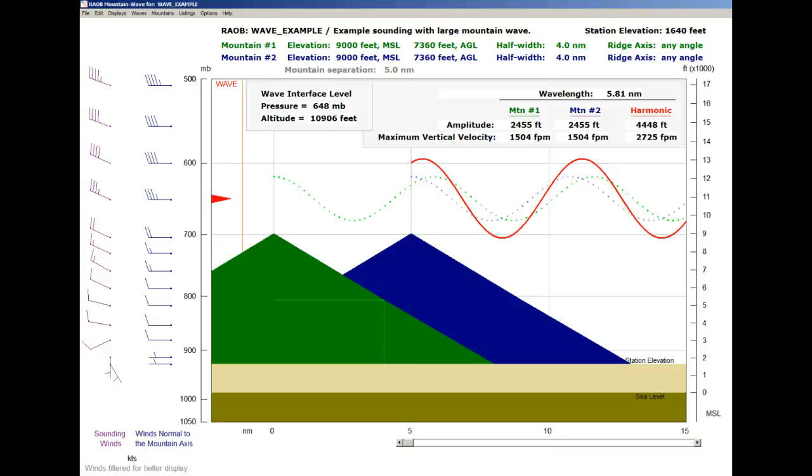Here we see the second mountain is drawn in a blue color, and the individual waveforms are displayed as dotted lines. Green dots for the first mountain and blue dots for the second mountain. The resulting solid red waveform represents the harmonic or resonant wave.